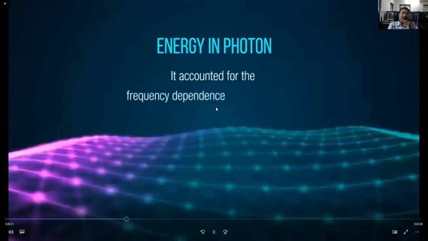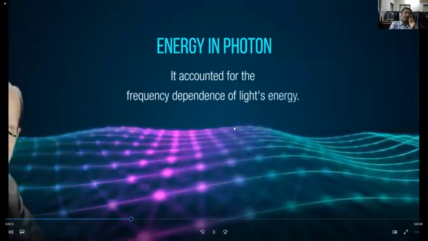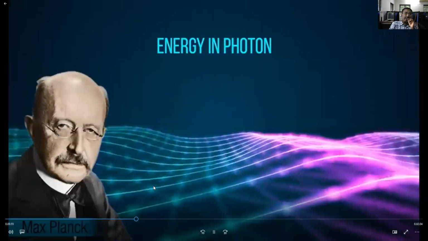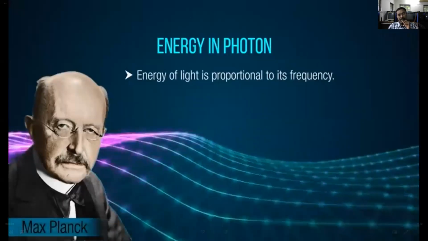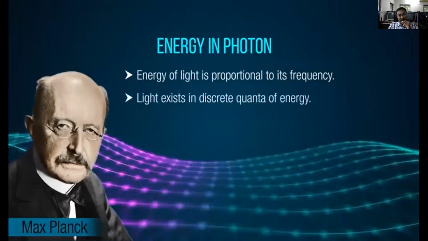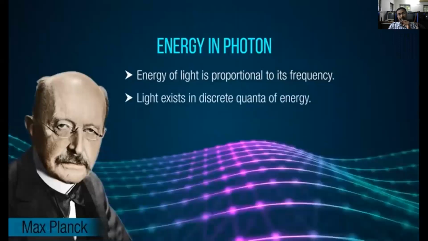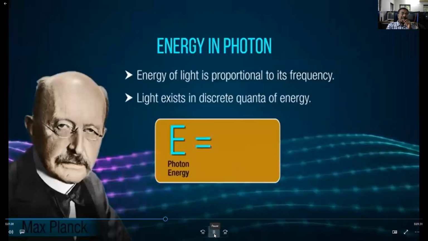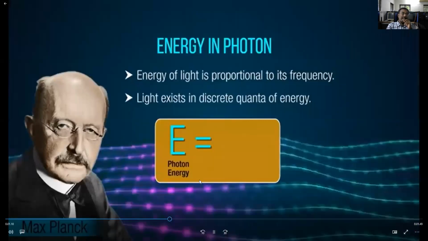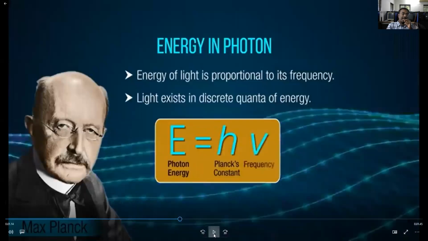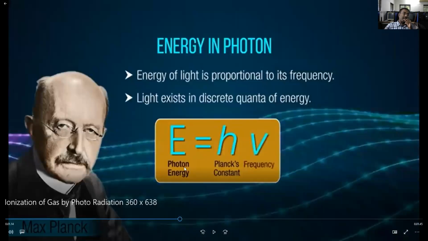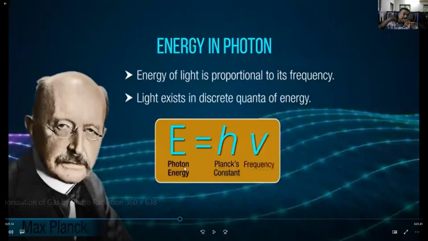Light is mainly dependent on frequency. Based on Planck's constant and frequency, one equation was developed, which is called radiation energy: E is equal to h times v, mathematically given as an expression. E is called photon energy, and that is called radiation energy.